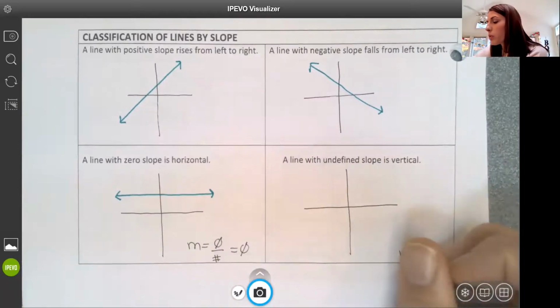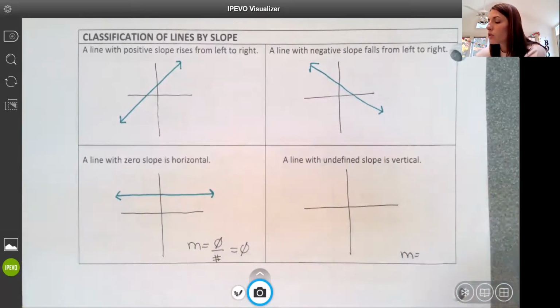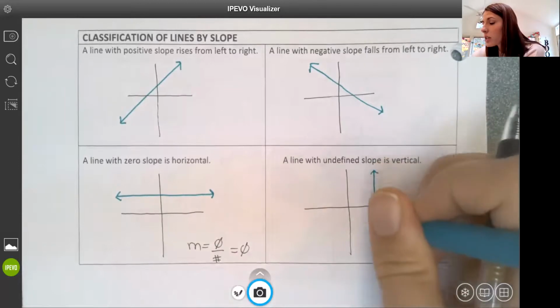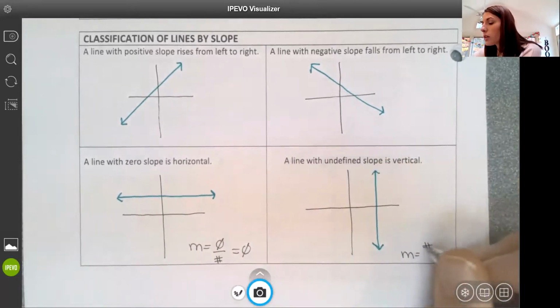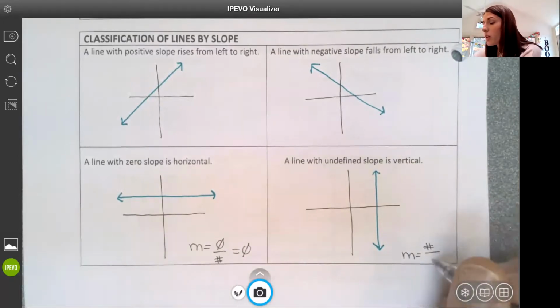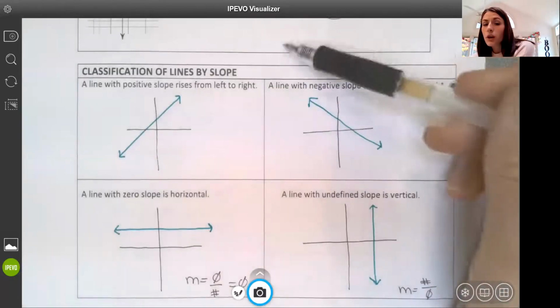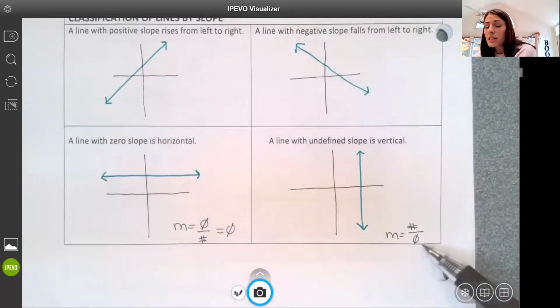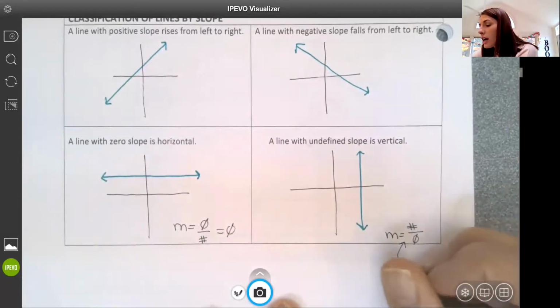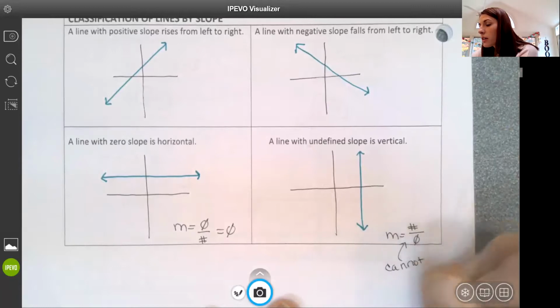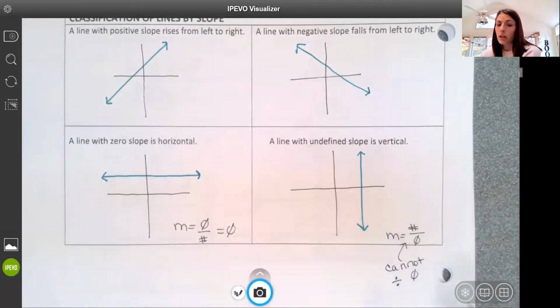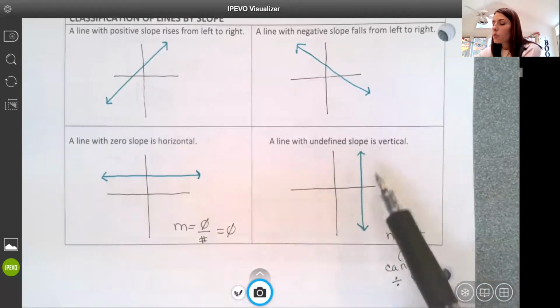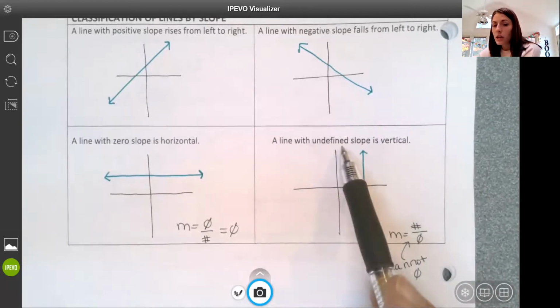If I have an undefined slope, that means that there's no run. So let's think about why that would be undefined. If it's vertical, that means I just have this up-down movement happening, and I'm not going left to right at all, which means if I think about the rise over run up above, my run is 0, and I cannot divide with 0. Okay, it gives us an error in a calculator if we try to do so. I can't divide by 0. So that's one way to think about why this slope is undefined.